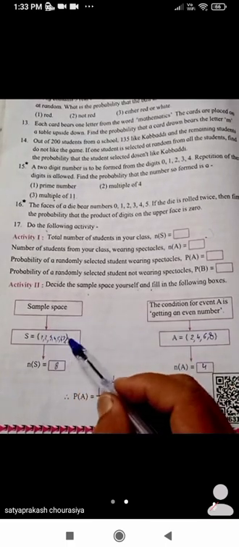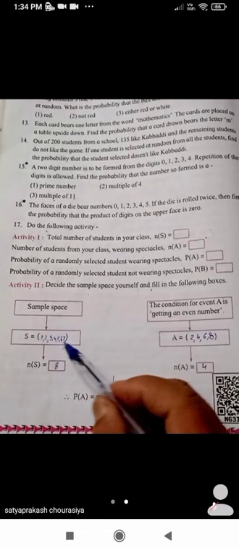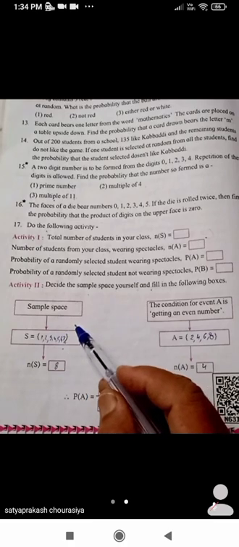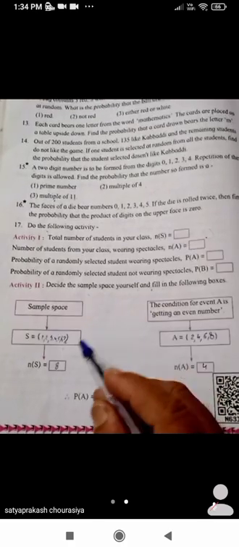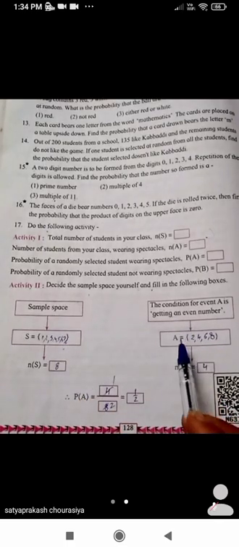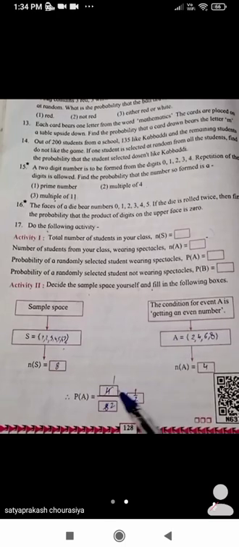Understood? So you can take other numbers in the sample space. I have taken 1 to 8. You can take 1 to 10, 1 to 15, 1 to 20, etc. You can take anything like that as the sample space, and then you have to find the even numbers from that sample space. Then you have to divide the number of sample points in event A by the number of sample points in the sample space. Okay students, understood now?